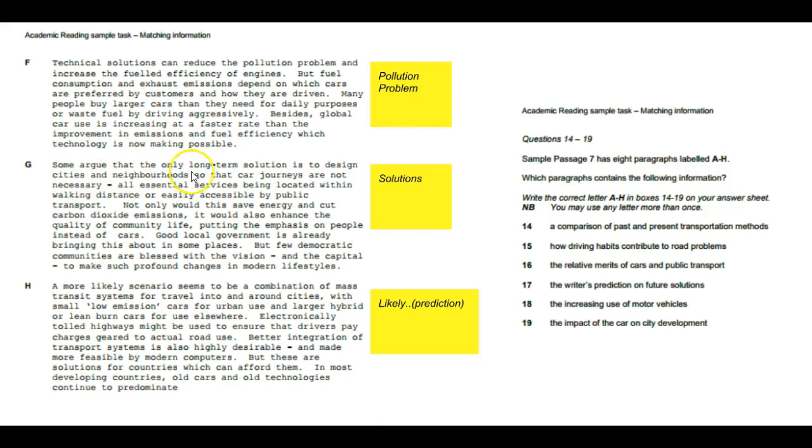And the first line, clearly the paragraph is going to be about long-term solutions. The word solution should be sufficient, or long-term solutions. And the next paragraph starts with a more likely scenario, basically talking about the future. You can have the word likely or prediction, and then move on to answering the questions.